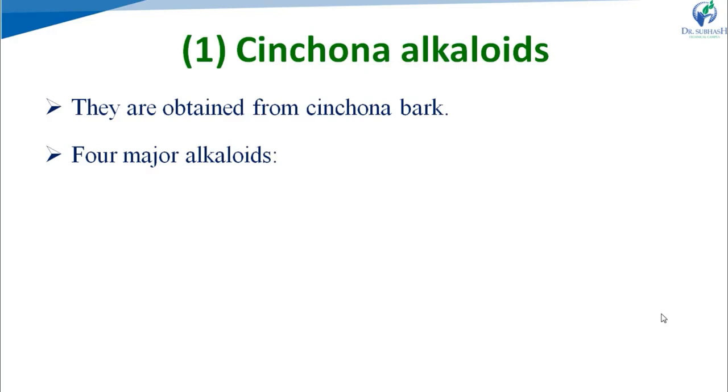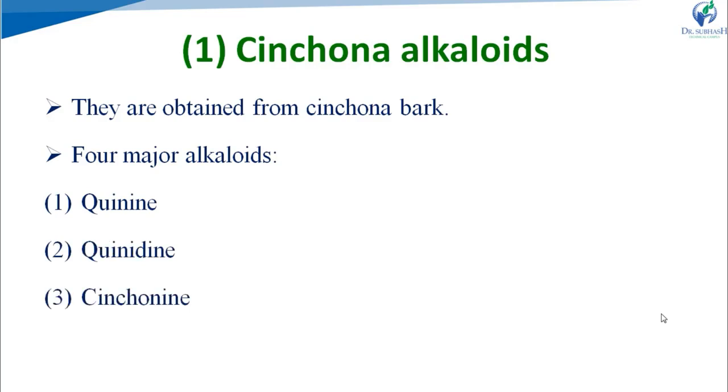They are the alkaloids obtained from the cinchona bark, from a natural source. Right? Cinchona bark contains more than 20 alkaloids, a mixture of about 20 alkaloids. Out of them, the 4 major alkaloids isolated are quinine, quinidine, cinchonine, and cinchonidine. Right? Now, quinine and quinidine are enantiomers of each other, and cinchonine and cinchonidine are enantiomers of each other.